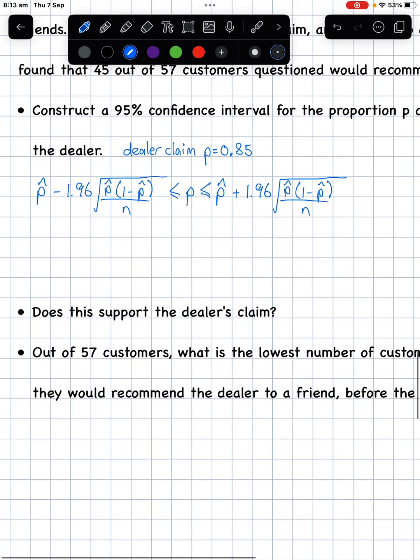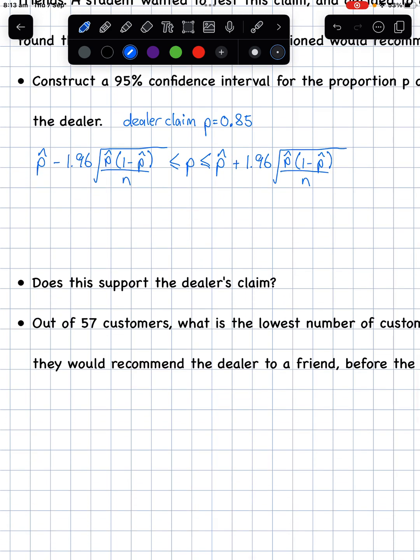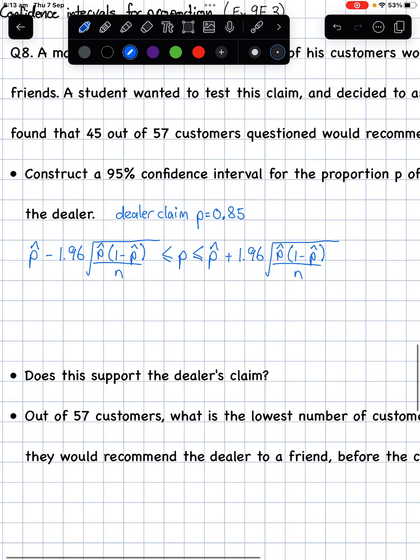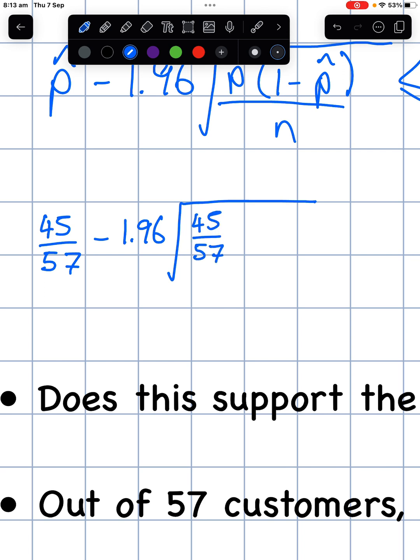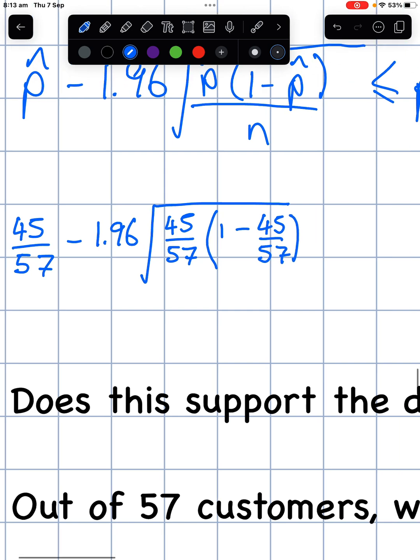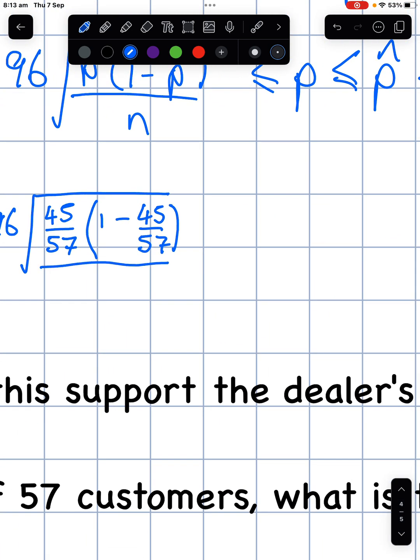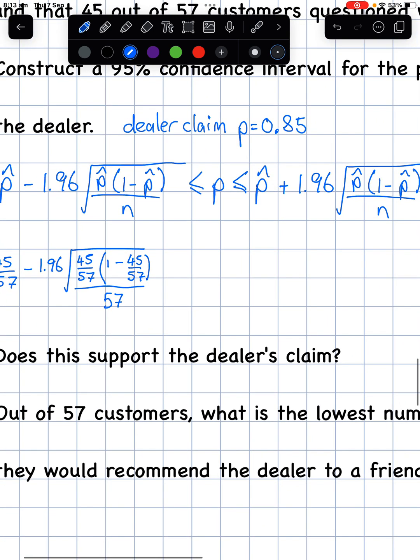You can also put this in your graphics calculator. I'm just putting the values in because it's going to help us later. So we had this proportion of 45 out of 57. So 45 over 57 minus 1.96 times the square root of 45 over 57 times 1 minus 45 over 57, all over 57 trials, because that's our n, and then we've got the same thing as our last one here.